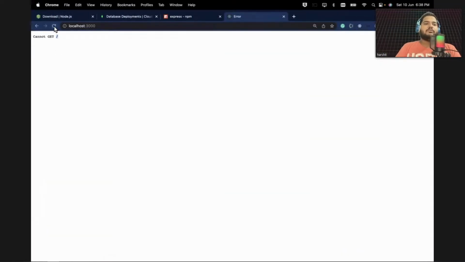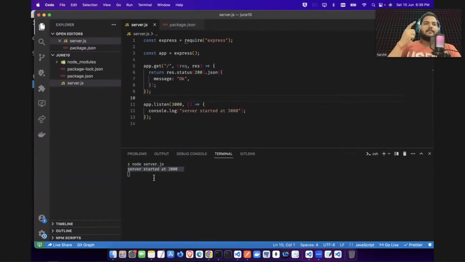Now let's do the refresh again. You guys can see if I'm refreshing, I'm still getting "cannot get" here. Why? Because I haven't restarted my server. Okay, so let's restart it. So how do you stop this server? You can press Control C. It's stopped. Now again run node server.js.